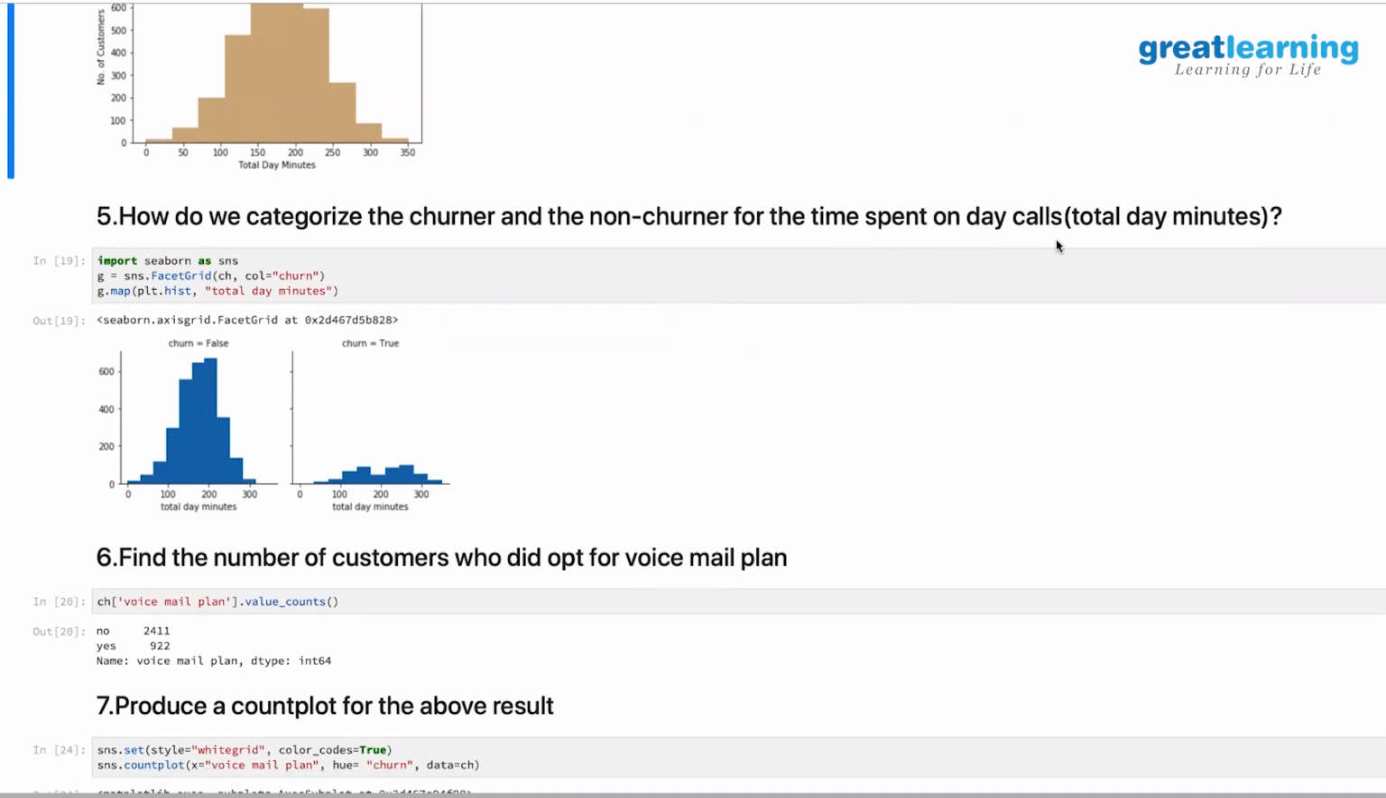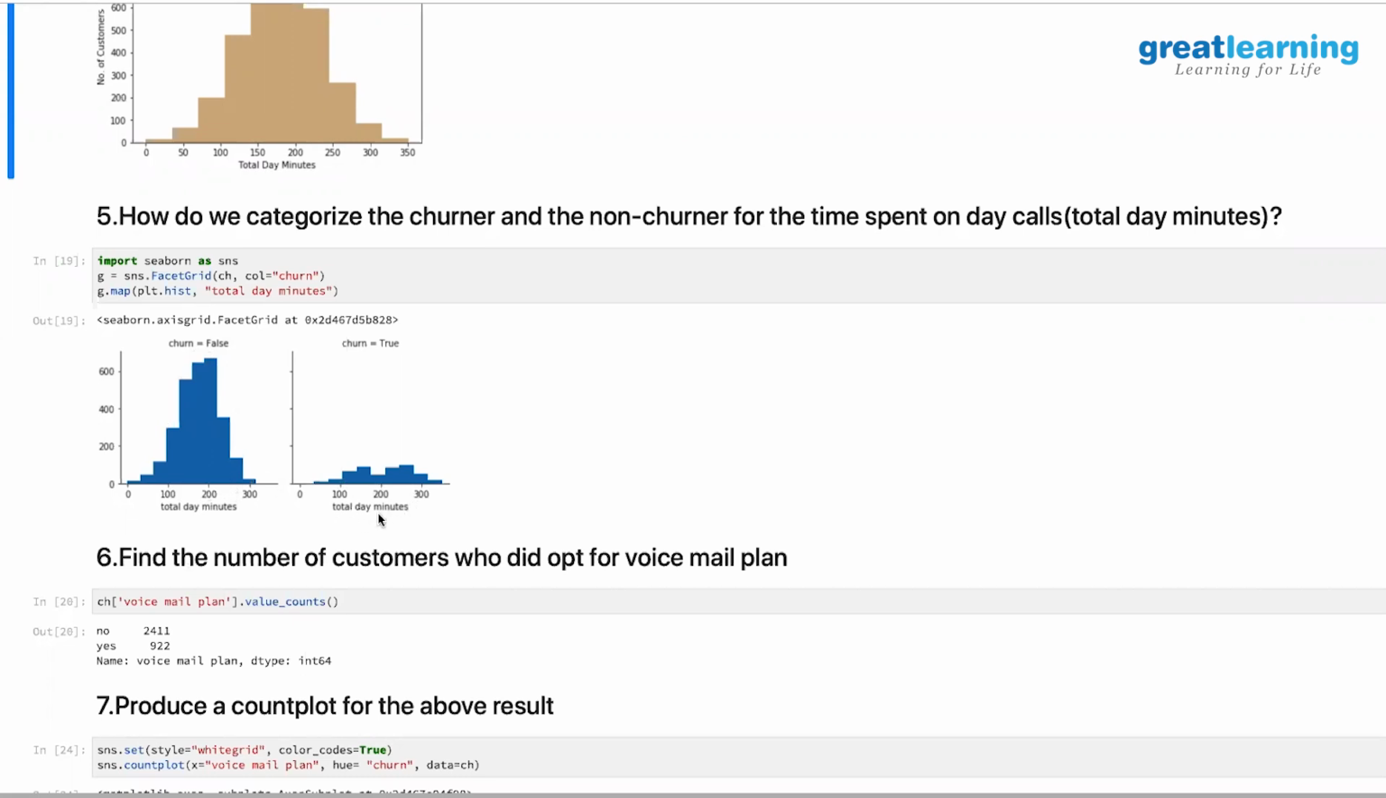So now how do we categorize the churner and non-churner by the time spent on the day calls? It's the same histogram, but you are breaking it by churn. You're creating a separate histogram for people who have not churned versus people who have churned. You see the distribution: the majority of the people lie in this bin. Anyone who is talking roughly between 100 minutes and 250 minutes, somewhere around this region, is unlikely to churn.